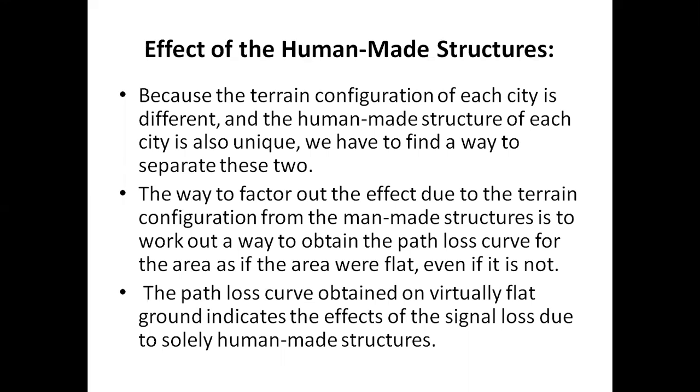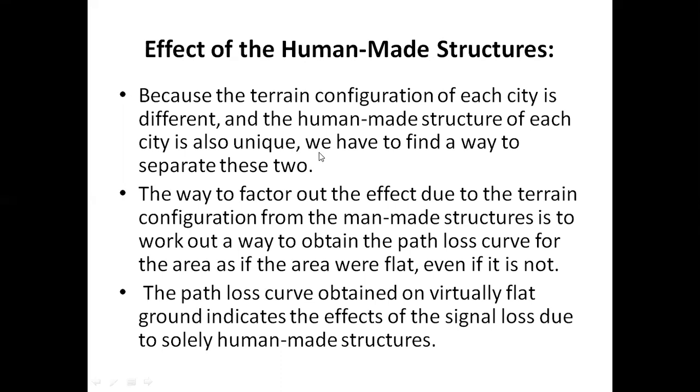Since the terrain configuration of each city is different, we have some hilly areas, some flat areas, some forest areas, as well as human made structures, or some open areas, some suburban areas, some urban areas. Human made structures are unique and terrain contours are also different. So first we have to separate these two.